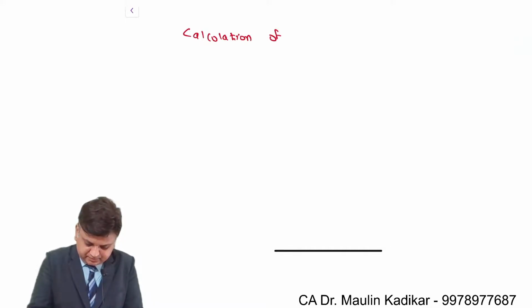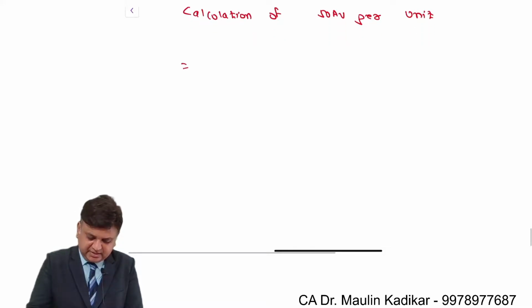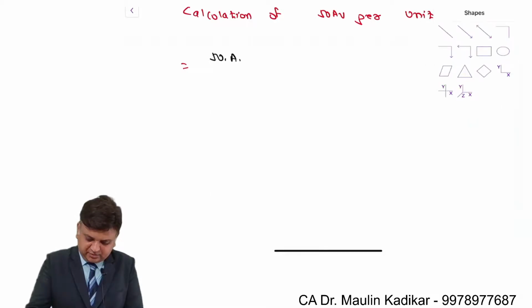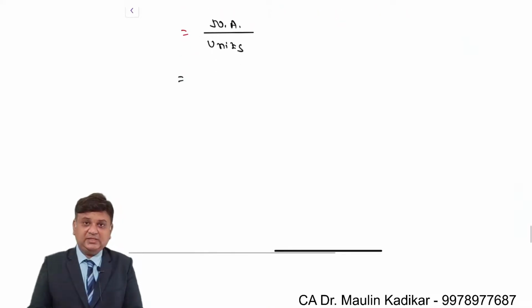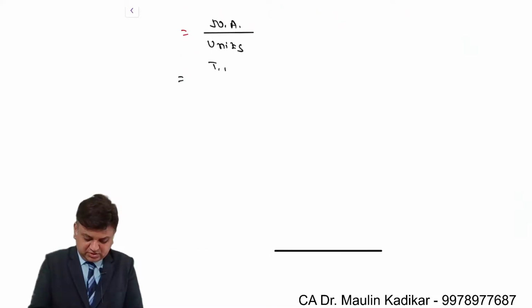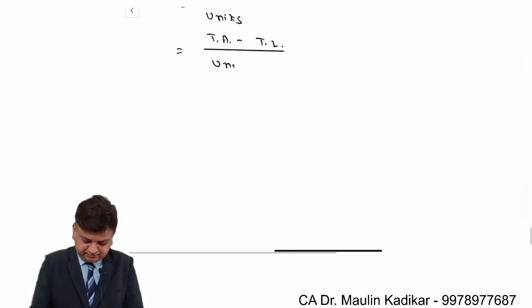Calculation of net asset value per unit: it is calculated as net asset upon number of units. Net asset is total assets minus total liabilities upon number of units.